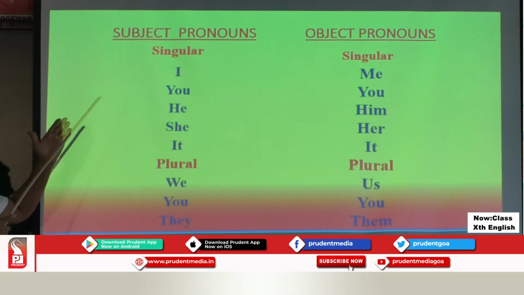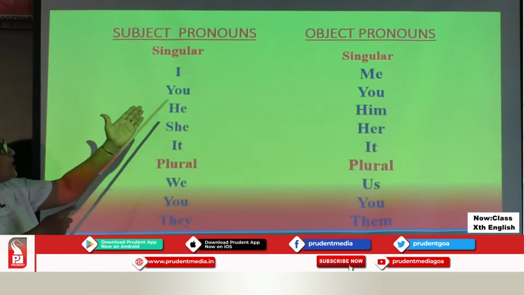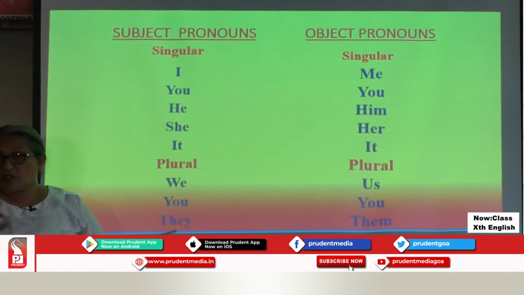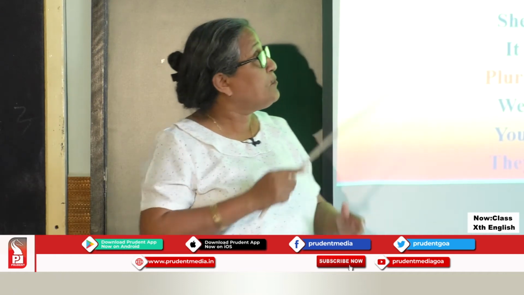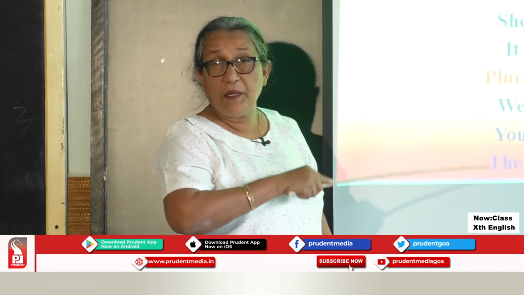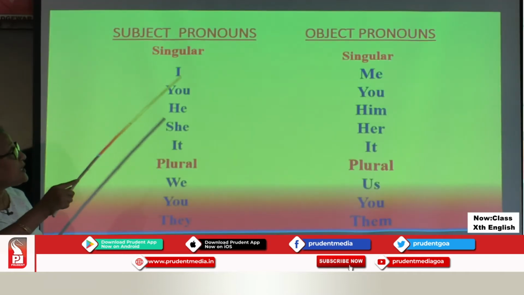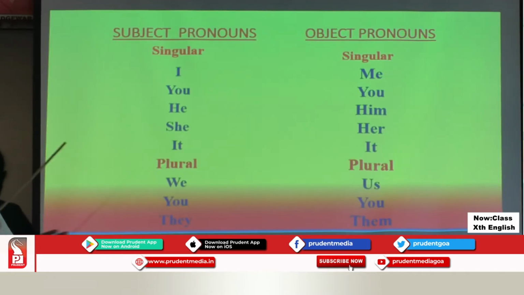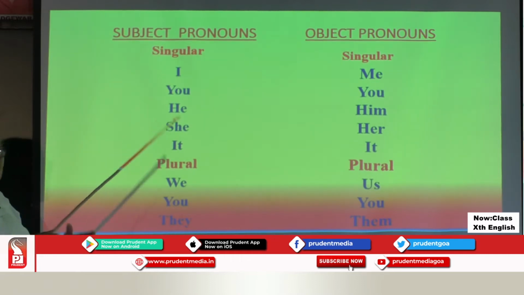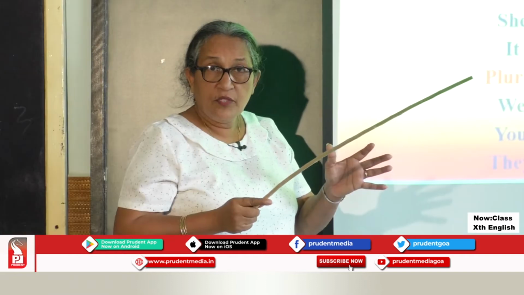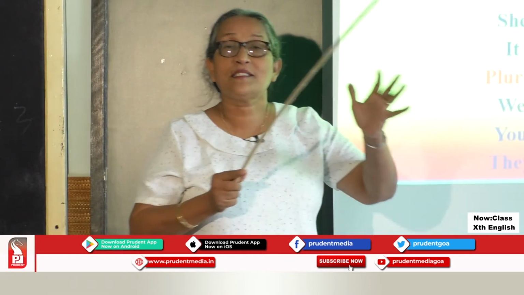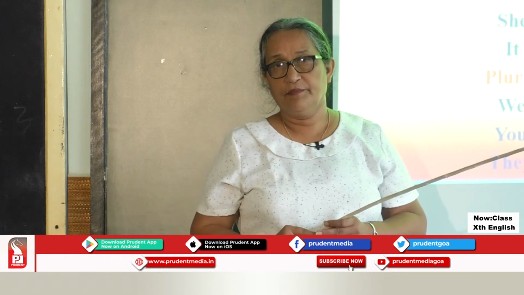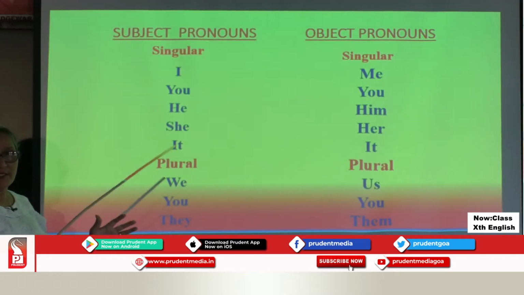Now, why and what are subject pronouns and object pronouns? I told you there is a big chart we can have on pronouns, but I'm only identifying personal pronouns, subject pronouns, and object pronouns in my briefing for today. Now, subject pronouns are pronouns which are used in the subject of the sentence.